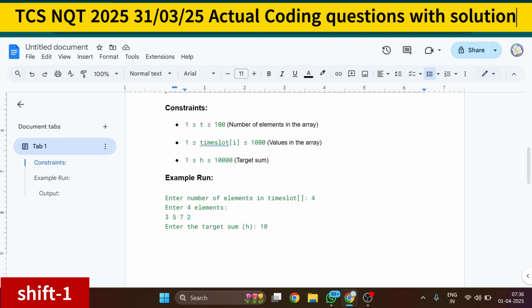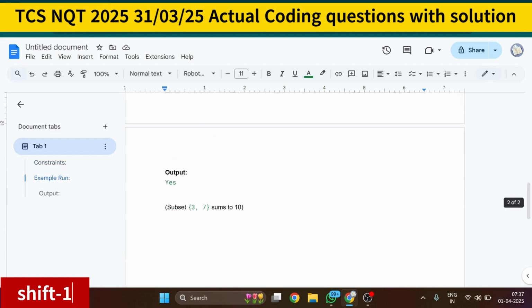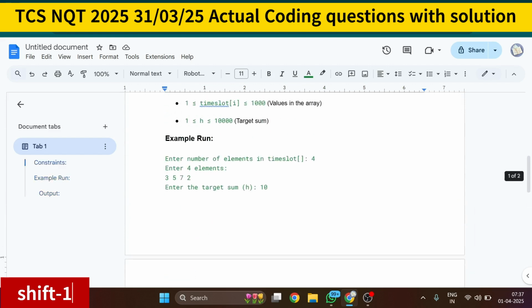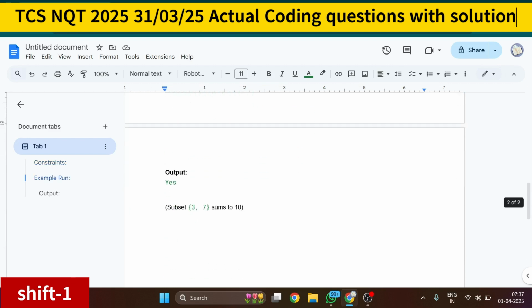Let me explain with an example run. Enter the number of elements in the time slots. Suppose I have entered 4. Enter the elements: 3, 5, 7, 2. Enter the target sum, that is h equal to 10. You know by adding 7 plus 3 you can get the target sum 10, so you just have to print yes. Output will be yes, that is 3 and 7 sum to 10. Suppose they ask you to find a subset such that the sum equals 59. You can't get 59, so you have to print no. So these are quite easy and famous questions.